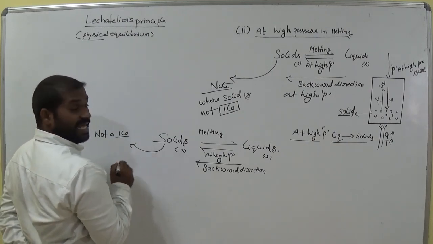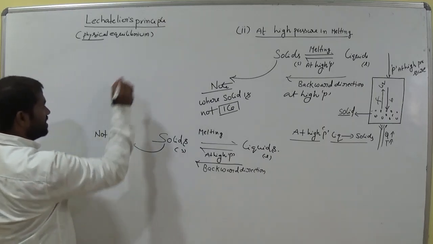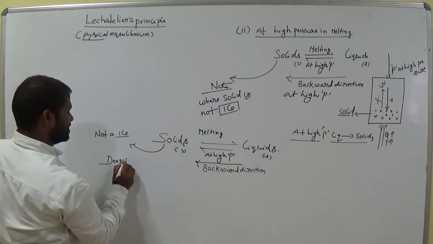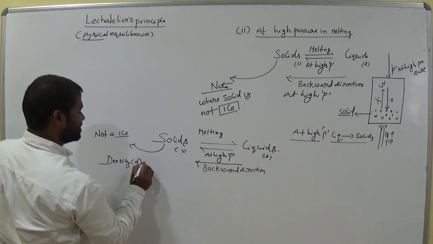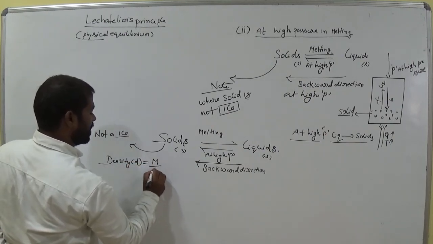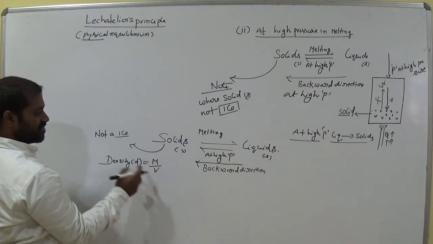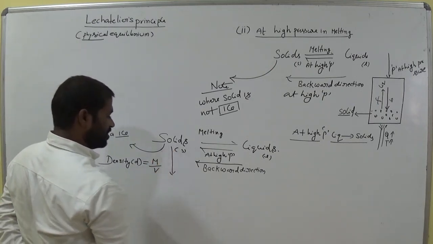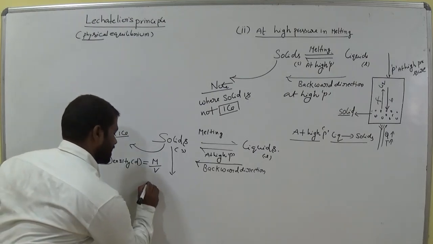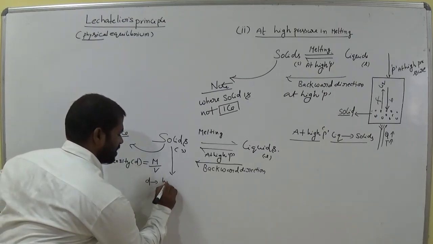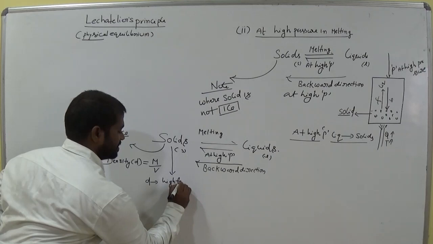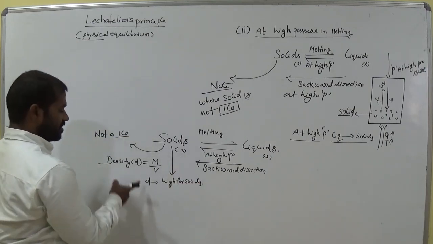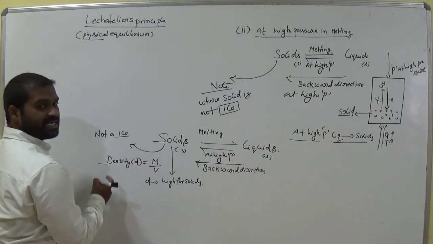So generally, you know very well about density. What is density? Density is the mass per unit volume, am I right? Density for solids is very high. So density and volume, what is the relation?